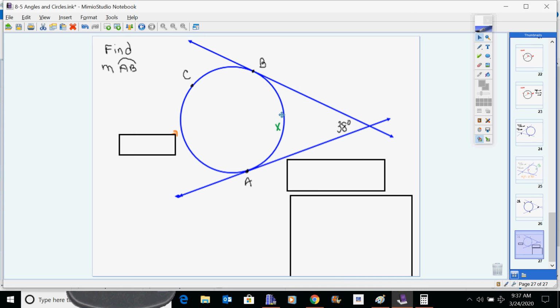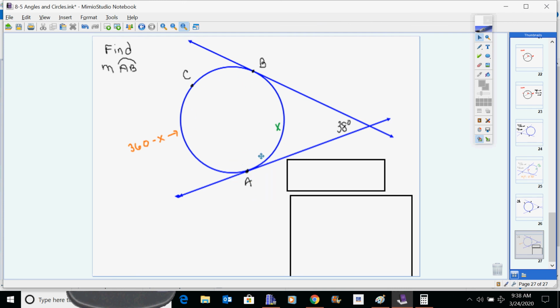Once you've got this as arc AB, the major arc that goes with it, if you remember from the last problem, how we found it was we took 360 minus how much this was. So we can't find the actual number, but we can get the expression 360 minus x to represent this part.